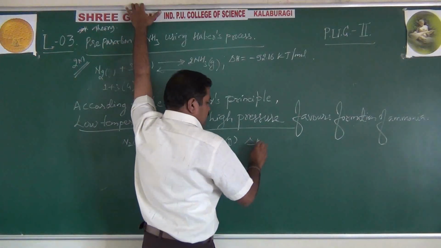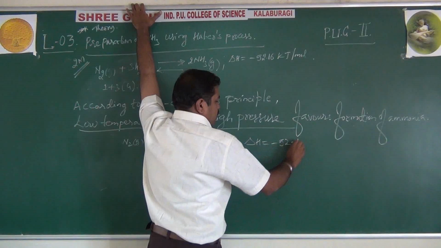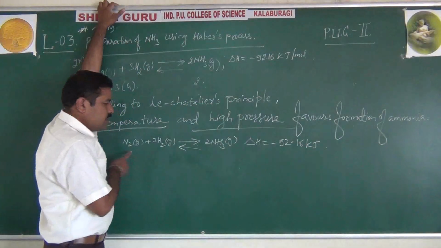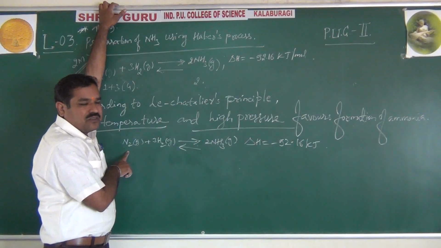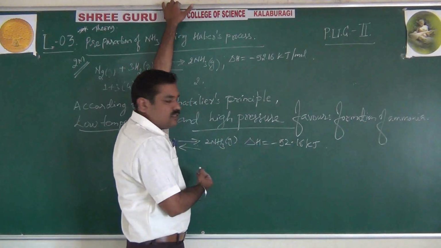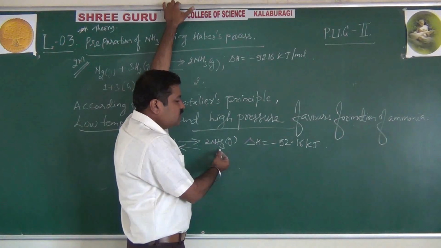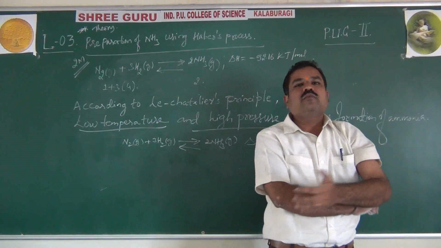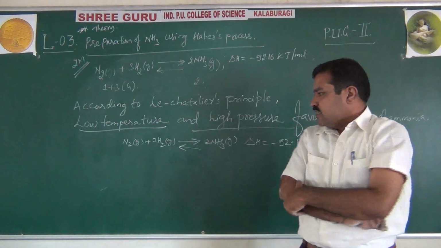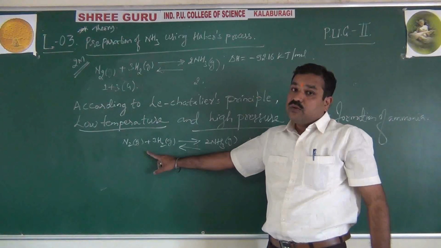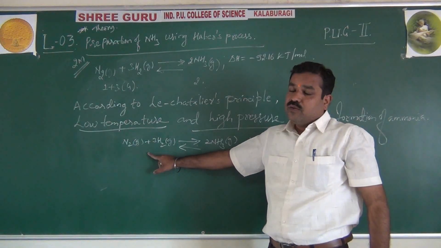Now, delta H is minus 92.16 kilojoules. This is the equilibrium, the initial condition. When delta H is negative, you know that it is exothermic. Then the forward reaction is exothermic, in which heat is liberated. Then according to Le Chatelier's principle, the backward reaction should be what? Endothermic.